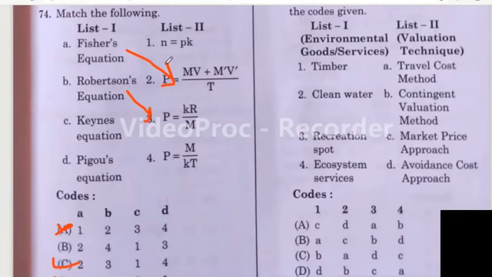Yes, Fisher equation MV plus M1 V1 divided by T. Robertson's equation P is equal to Kr divided by M. Then Keynes equation N is equal to Pk. Then Pigou's equation P is equal to M upon Kt.